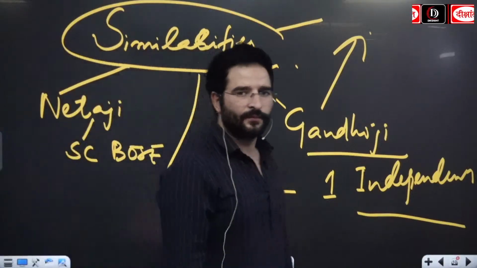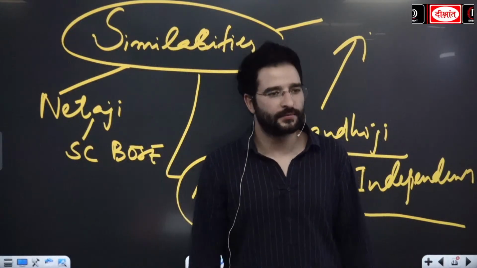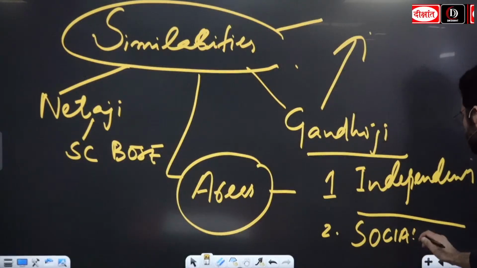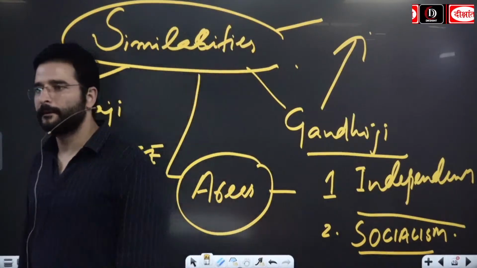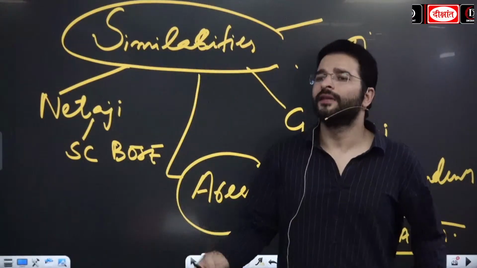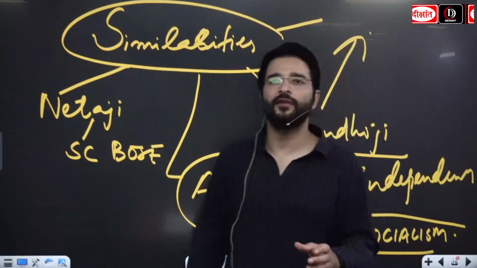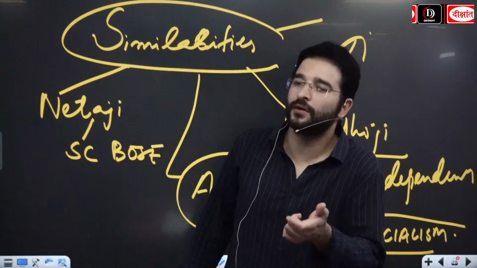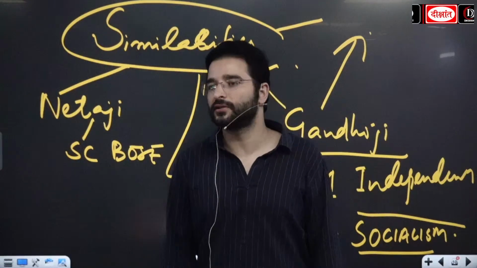Second, if we see the areas of similarities, okay, both advocated for socialism. तो दोनों ही समाजवाद की यहां पे बात कर रहे हैं. ठीक है, सोशलिज्म believes in equality, ठीक है, where there is a collective ownership of the means of production. Apart from that, one more thing that you should remember, guys, socialism is not going to promote the concept of private property that you can see in the capitalism or the capitalist society.